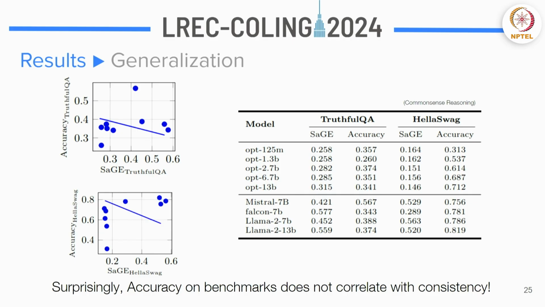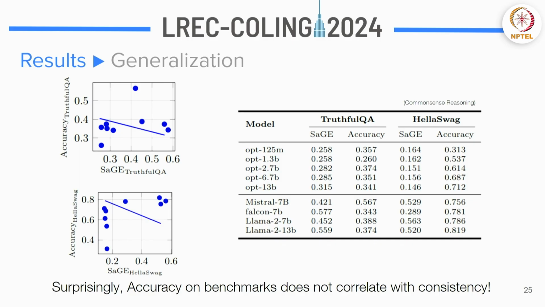What we've seen is very interesting in the sense that the accuracy on a benchmark does not correlate with its consistency at all. For example, if you see the Mistral model, its accuracy is very good in both of the benchmarks. However, its consistency is very low compared to every other model. Let's say it's like 0.42 in terms of Truthful QA and 0.53 in HellaSwag, which shows something pretty important, right?